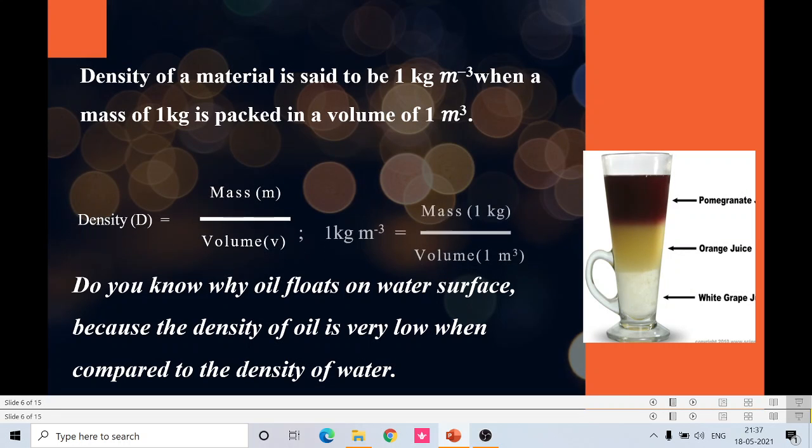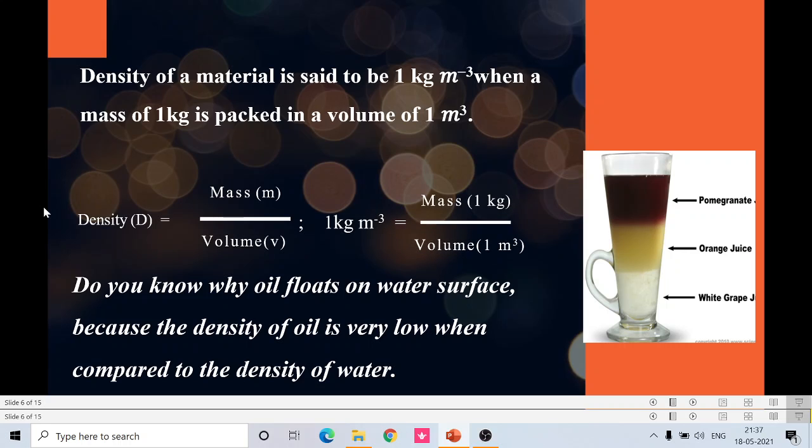The density of a material is said to be 1 kilogram per meter cube when a mass of 1 kilogram is packed in a volume of 1 meter cube. Note the formula for density: D equals mass per volume. So what is the unit for density? 1 kilogram per meter cube. If a mass of 1 kilogram is packed in a volume of 1 meter cube, then the density will be equal to 1 kilogram per meter cube.